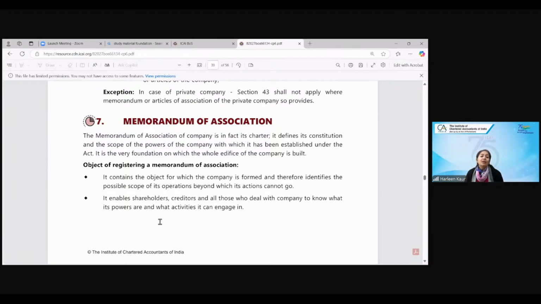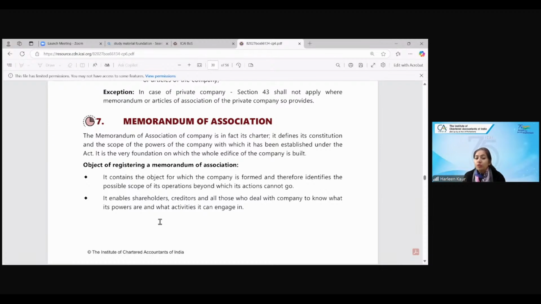All right. Now let's proceed to the very, very interesting topic of the day, that is the Memorandum of Association. Memorandum and Articles of Association look very huge to all of you, that I don't know what is there, so many case laws, but it is actually the simplest part of the Companies Act. So let us study the memorandum. Memorandum is the charter of the company. It defines the constitution. It tells you what are the powers of the company, what kind of business the company is going to do. Now, object of registering a memorandum.